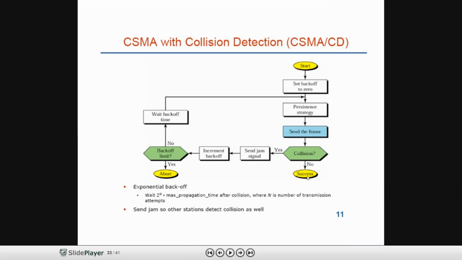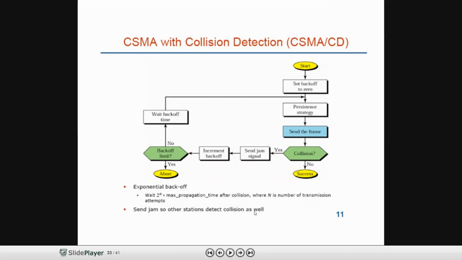If it is a success, no problem. If it fails, we come back here and repeat. Whenever the number of transmission attempts increases, the back off time increases. That is, the exponential back off time is proportional to the number of transmission attempts. And one more point: send jam so the other stations can detect the collision as well.